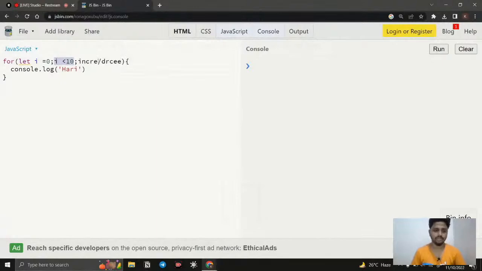So for that, here we need to use the decrement. For example, you use minus 10, then you can go with the decrement. Okay, so it depends upon the condition. So I just say i++. So what is the plus plus? It is a post incrementer.